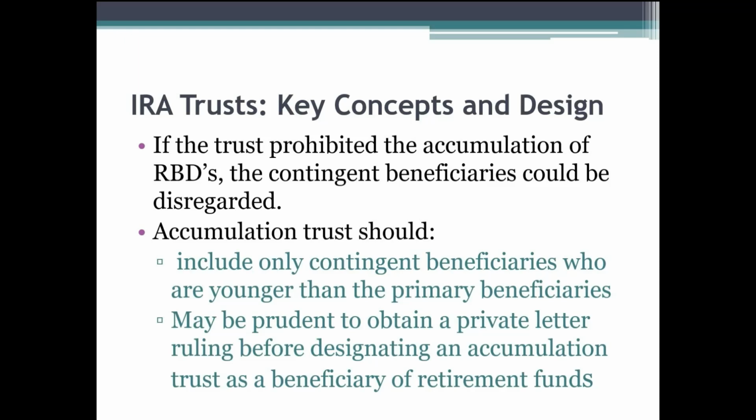Alternatively, because of these rules, many times if there's a sizable amount of assets within the IRA, it may be recommended rather to set up separate trusts for each individual beneficiary.